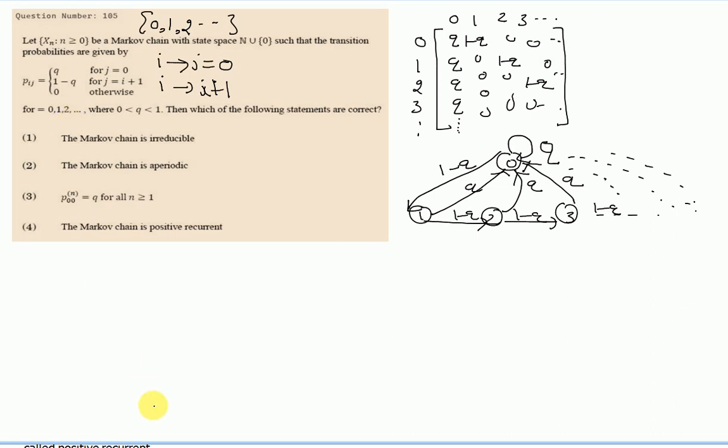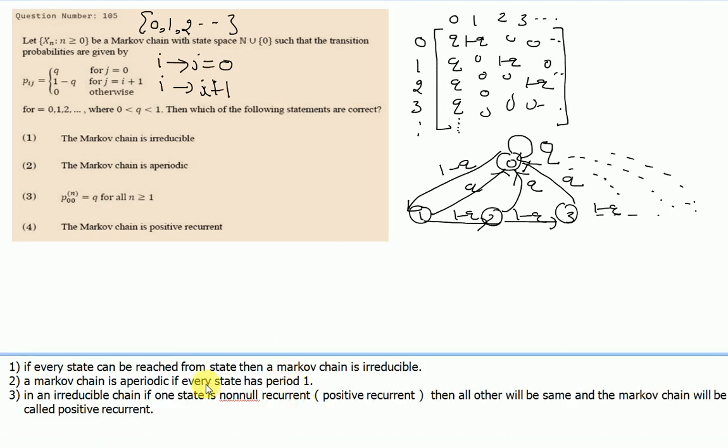If we remember the definition of an irreducible Markov chain, then we know that if every state can be reached from every state, then a Markov chain is irreducible.